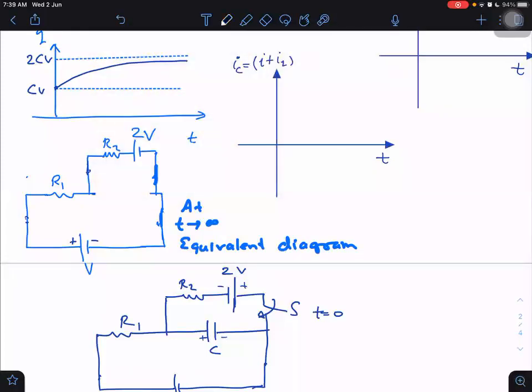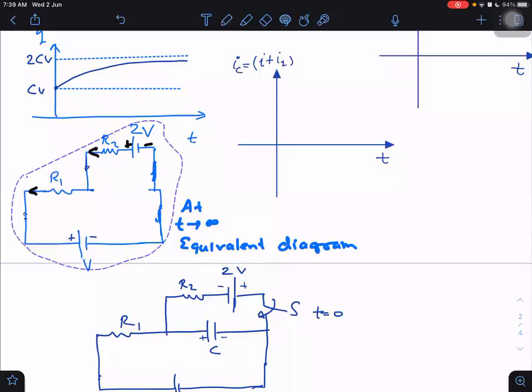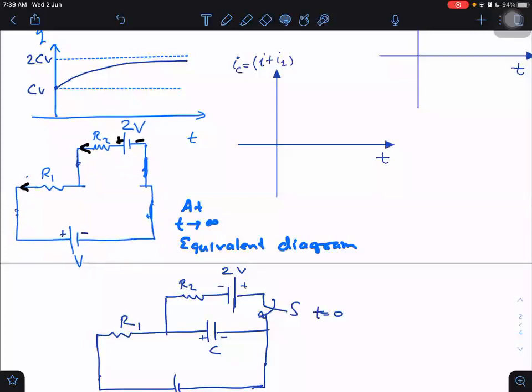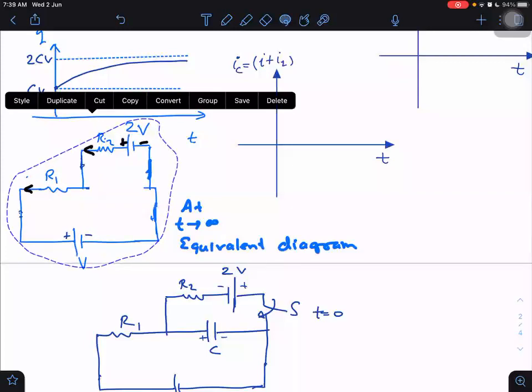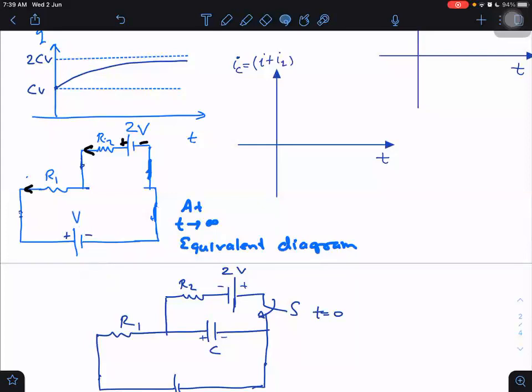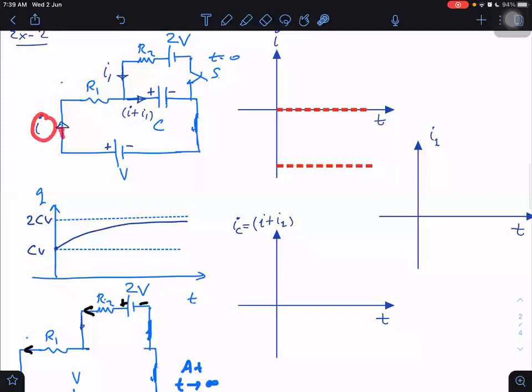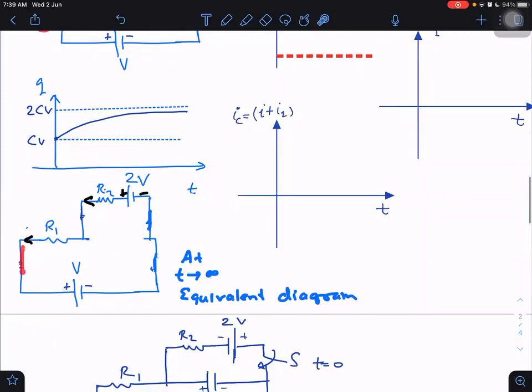What would be the current here? V by R1 plus R2, this way. Yes, net battery is 2V minus V is the net potential difference, and it is right. What you said is right. So final current we know, but this current is opposite to the direction in which I wanted I to be. I wanted I to be in this direction, and it is coming out to be in the opposite direction.